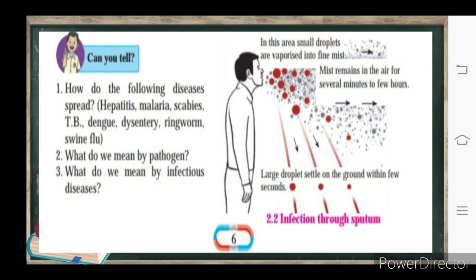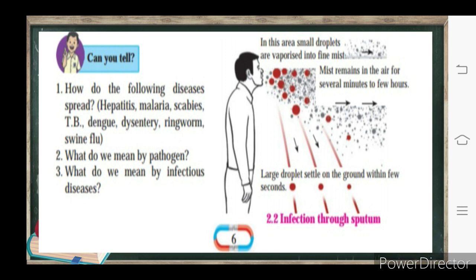Observe the diagram. Infection through sputum, that is spit. How do the following diseases spread? Hepatitis, malaria, scabies, tuberculosis, dengue, dysentery, ringworm, swine flu. All these are spread through pathogens. A pathogen means a microorganism which causes disease. Some diseases spread by different modes.